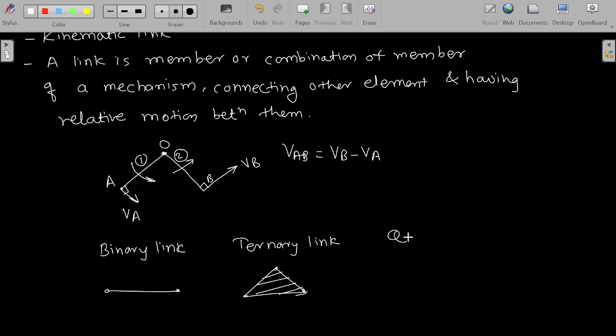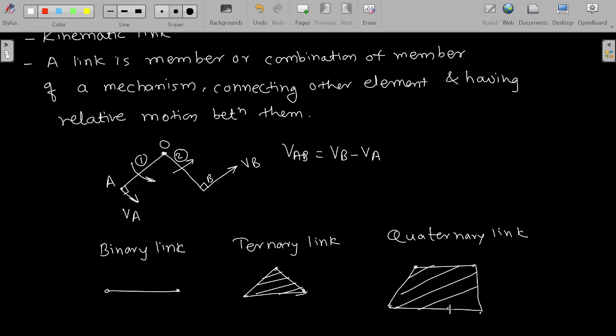The next is quaternary link. Now what is quaternary link? Quaternary links are nothing but four links are connected with each other. That is known as a quaternary link. Now in this case, whatever joints are there for combination of link, here there is one joint, second joint and third joint. These joints are fixed joint like a weld joint, so that there will not be any relative motion between two links. So this is link 1, link 2 and link 3.